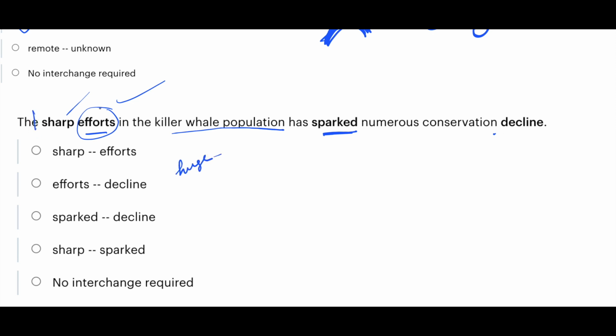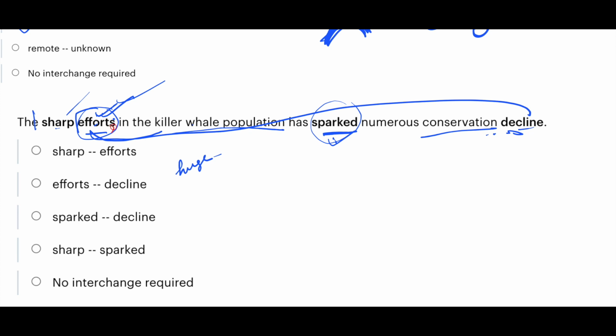Has sparked means has given rise to numerous conservation decline. Now if efforts are there, then will conservation decline? No. So these two words should be interchanged.